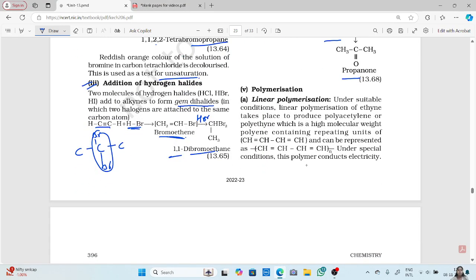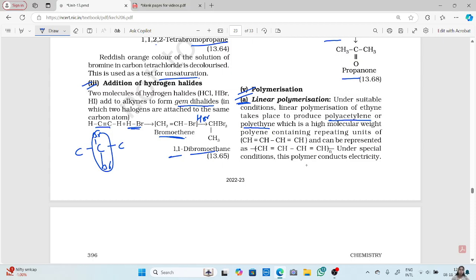Next one is the polymerization. Okay, you have a linear polymerization. Now, under suitable condition, linear polymerization of ethyne takes place to produce polyacetylene or polyethylene, which is a high molecular weight polyene containing repeating units of CH=CH, CH=CH, and can be presented like this. Under special conditions, this polymer conducts electricity.